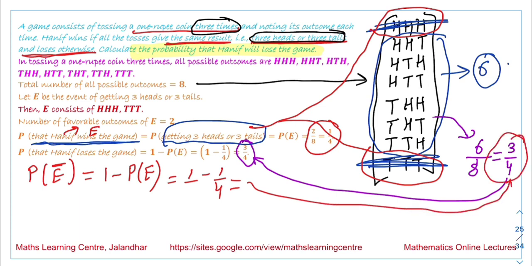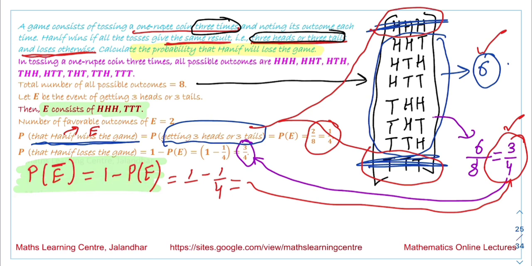So it is up to you how you want to solve this question. You can directly write the number of favorable events, it is 6, and you get the answer 3 by 4. Or you can write the event E consisting of H, H, H and T, T, T, and then use this formula to calculate the answer.